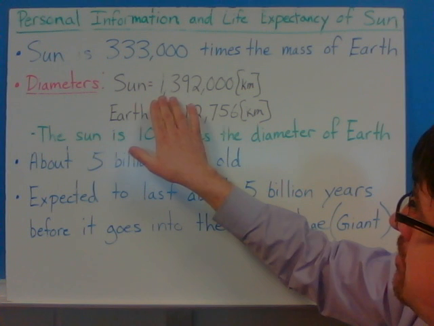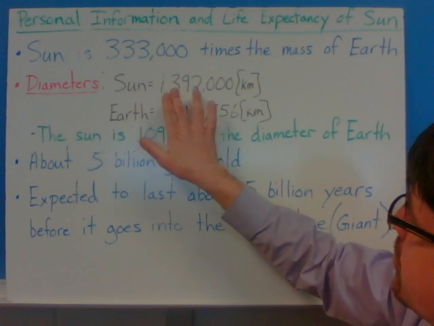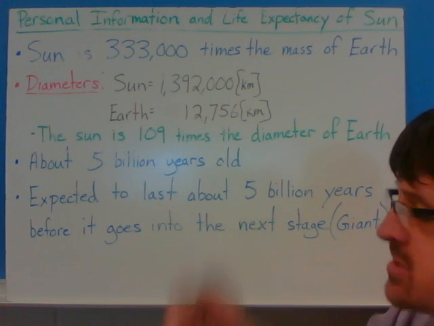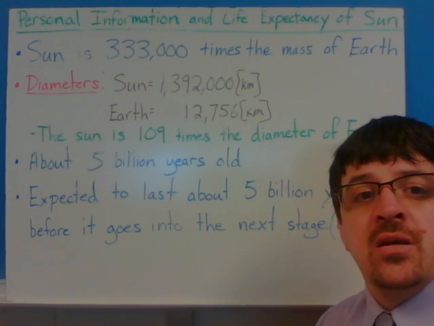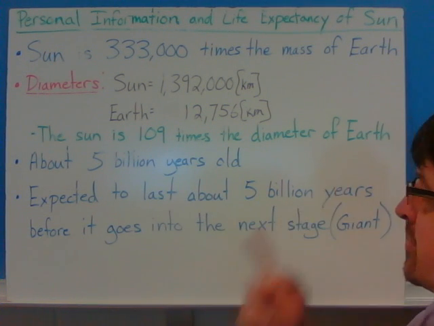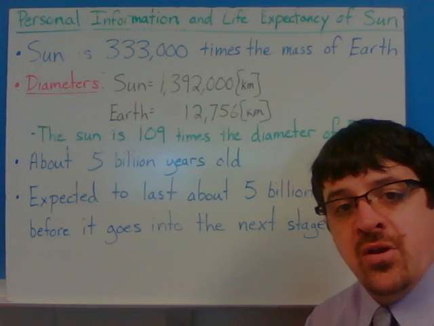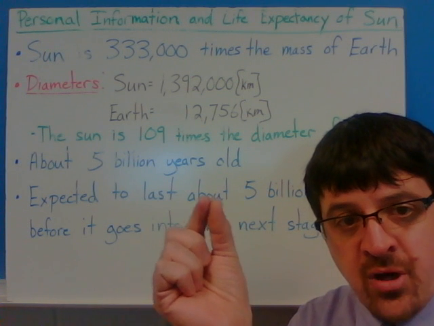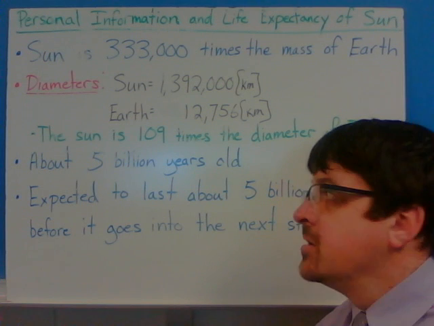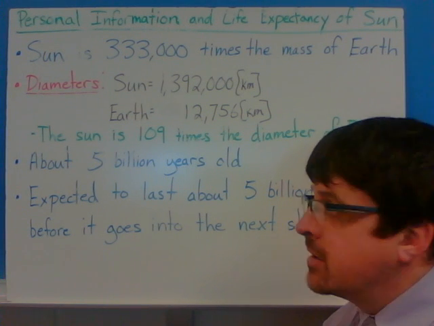Okay, the diameters. The sun is 1,392,000 kilometers across. The Earth is 12,756 kilometers across. So that would make the sun 109 times the diameter of the Earth. Meaning, if you took the Earth and lined each Earth up side by side across the sun, it would take 109 Earths just to go across the diameter of the sun.